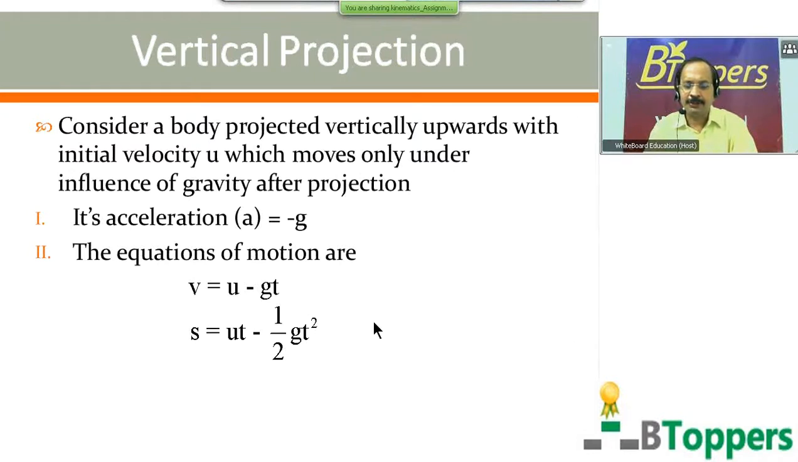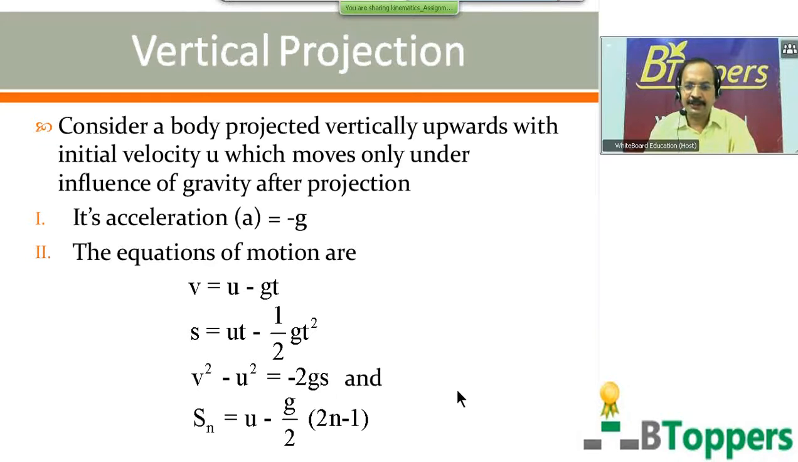Second equation is s equal to ut minus half gt square, that is the displacement. s is the displacement from the point of projection at time t after projection. Third equation of motion is v square minus u square equal to minus 2gs. Here v is the velocity at a height s above the point of projection.